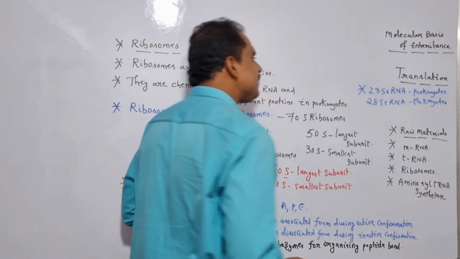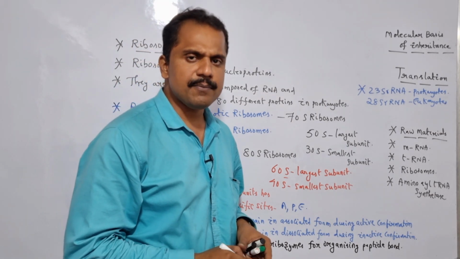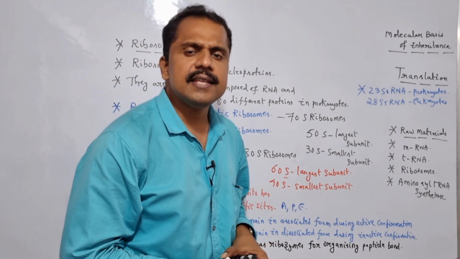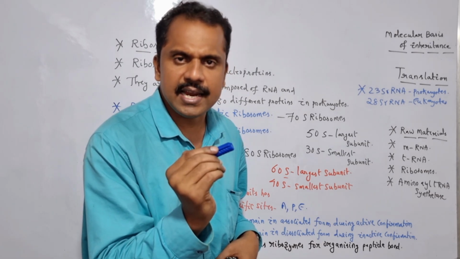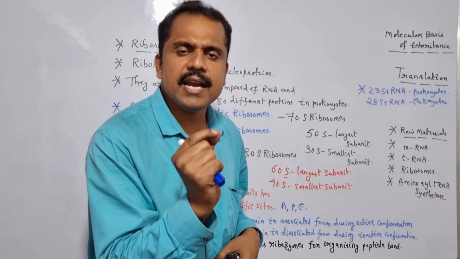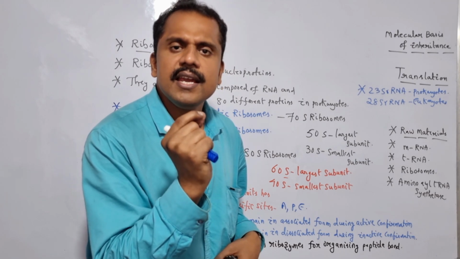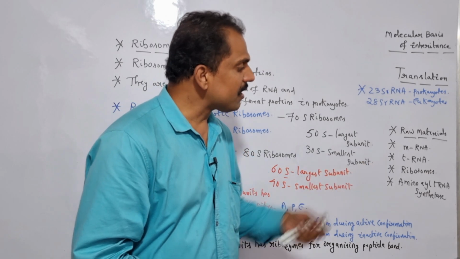So here these specific RNAs are termed as ribozymes. Why are they termed as ribozymes here? Because these are the RNAs which have enzyme activity or catalytic activity. Is it clear? Ribonucleic acid which has enzyme activity or catalytic activity is termed as what? Ribozymes. Is it clear? So this is regarding what? Ribosomes.